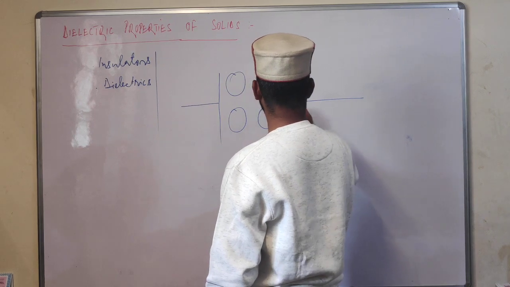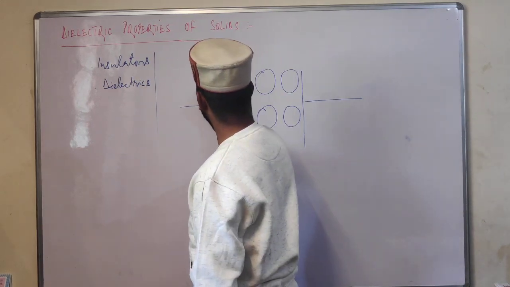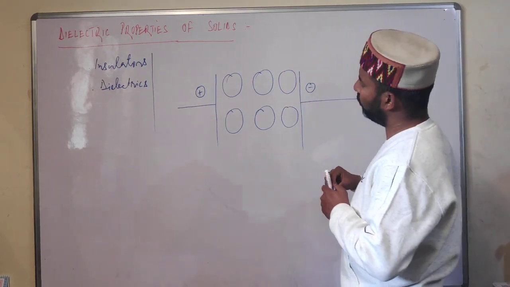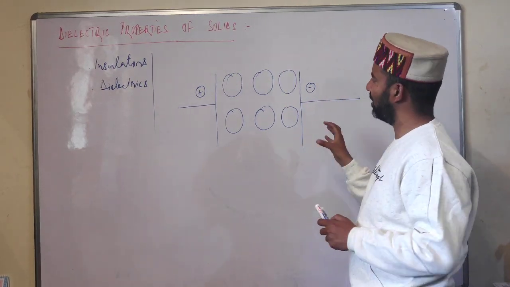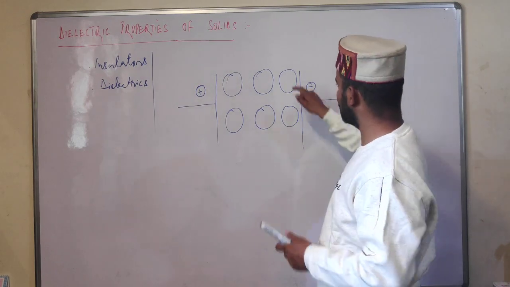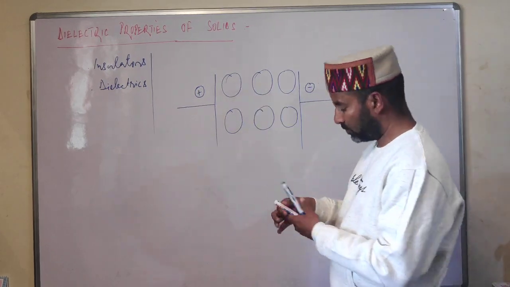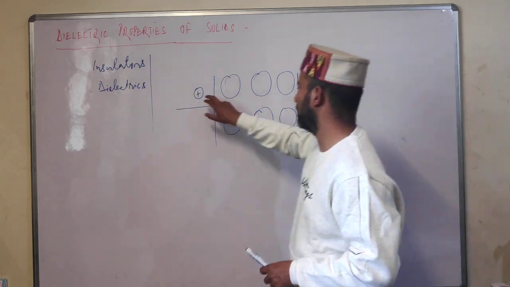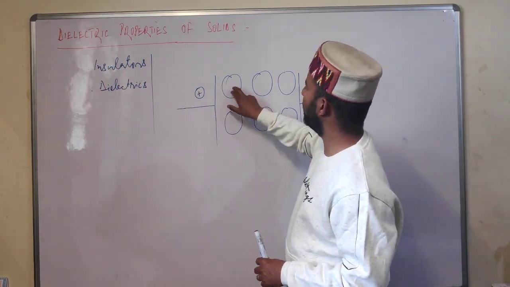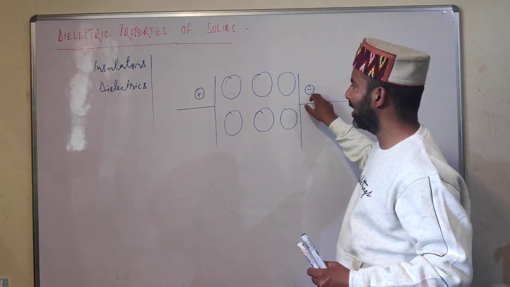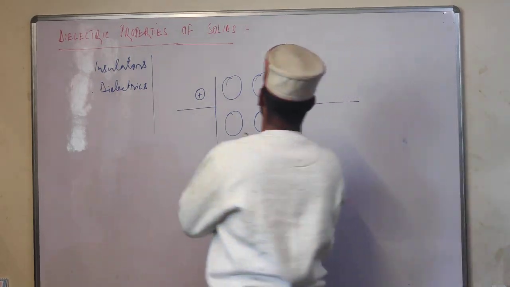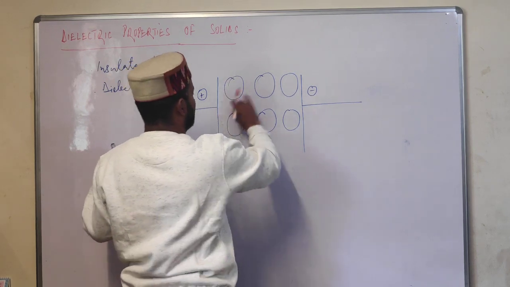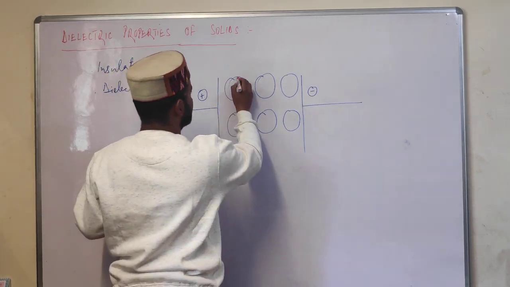Now students, what happens is that when we apply an electric field, with a positive plate and a negative plate, the electrons of these non-polar constituent particles are attracted by the positive plate, whereas the nuclei are attracted by the negative plate, and this results in polarization. So we say that the electron cloud gets polarized.